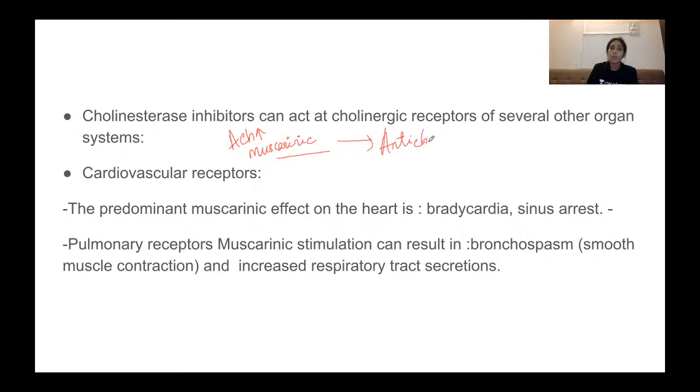So, when we reverse a patient, along with these cholinesterase inhibitors, an anticholinergic like atropine or glycopyrrolate is also given. What are your cholinesterase inhibitors?